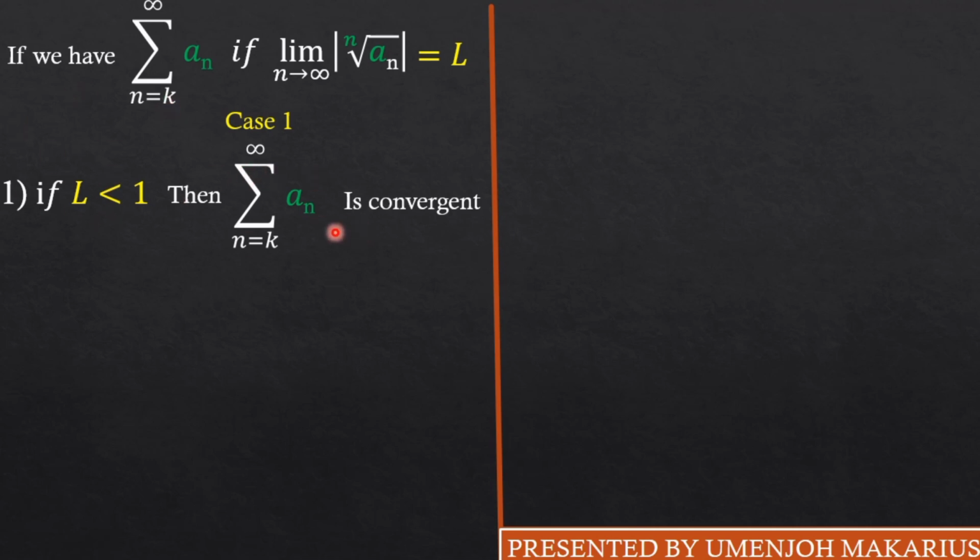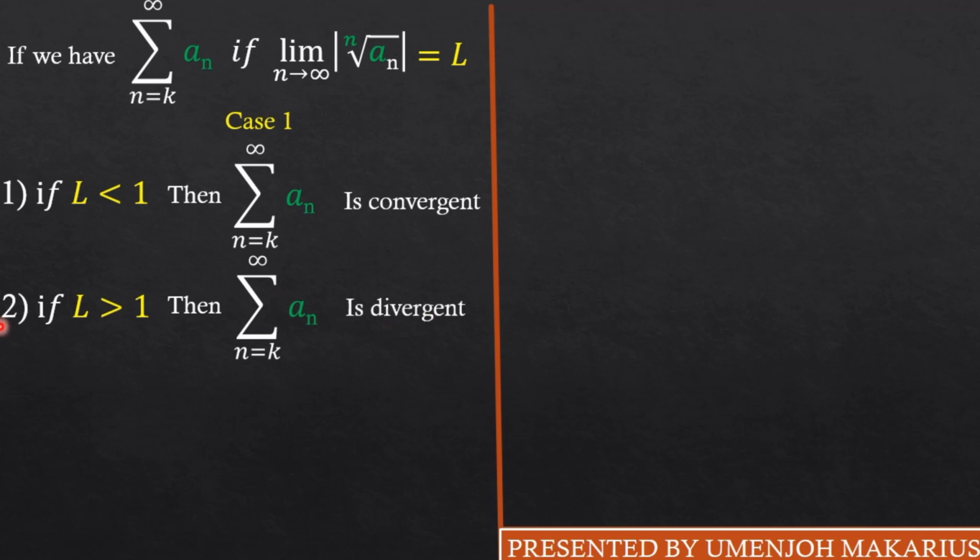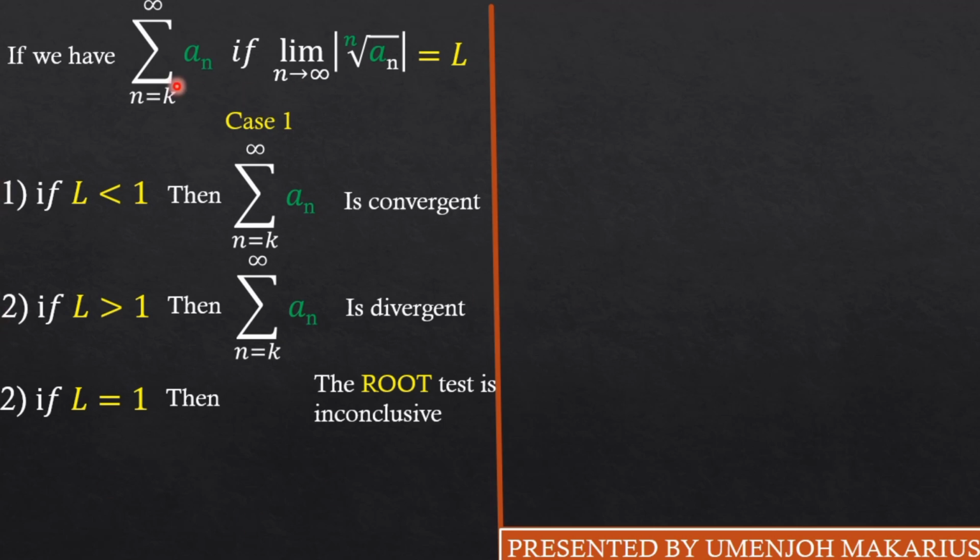All right, so guys, this is the first case: when L is less than 1, the series is convergent. What then happens, friends, if L is greater than 1? It means that the series from n equals k to infinity of a_n is divergent. Now, what happens if L is equal to 1? It means that the root test is inconclusive. Namely, the root test has nothing to say about the convergence or the divergence of our series. So guys, these are the conditions that you have to master so well.